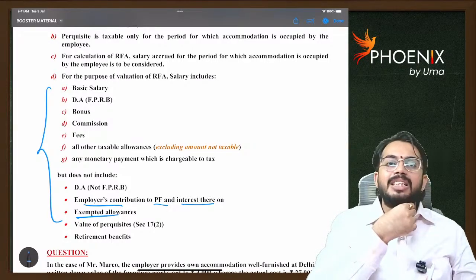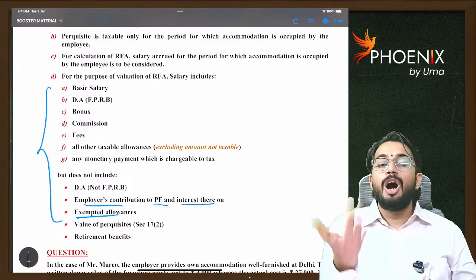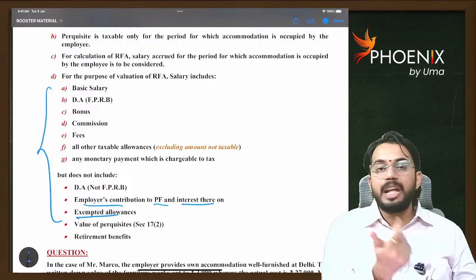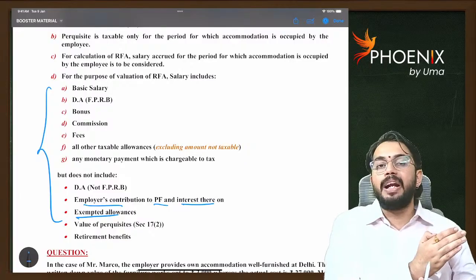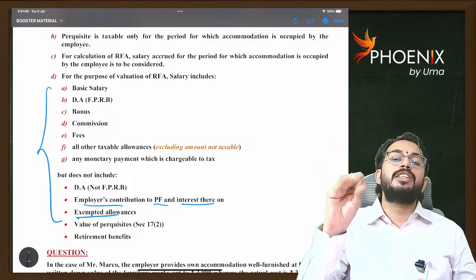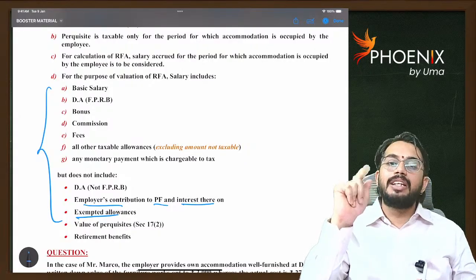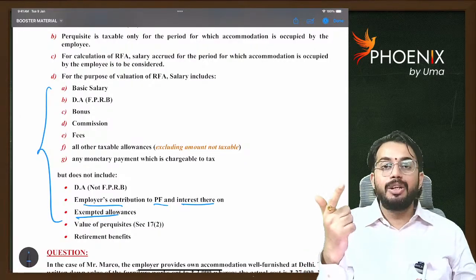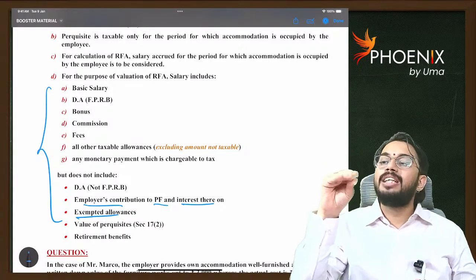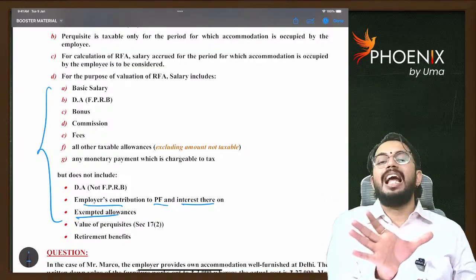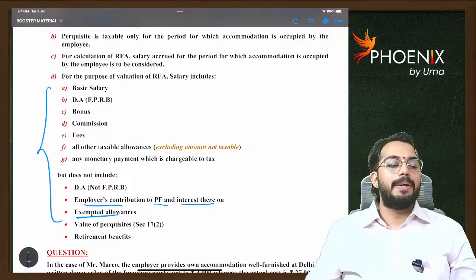See, we have discussed: if the employer provides his own accommodation, 5% of salary or 7.5% of salary or 10% of salary, and for hotel accommodation 24% of salary. For calculating rent-free accommodation, you should calculate the salary amount separately. While calculating that salary amount, you should exclude 5 items. You will exclude DA not forming part, exempted allowances, value of perquisites, retirement benefits, and employer contribution to provident fund and interest thereon. Excluding these 5 items, on whatever balance salary is there, you will apply 5%, 7.5% or 10%. Are you able to understand?